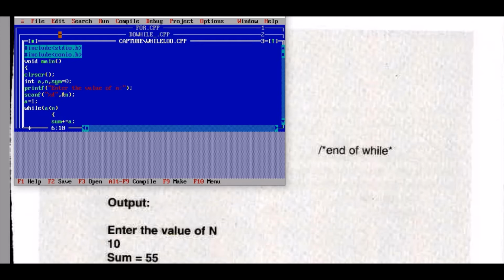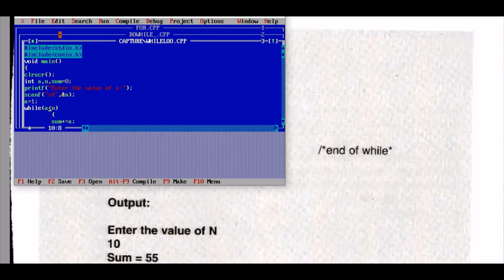Now the program prints the message to enter the value of n, and in the next statement the user gives the value of n. Then the programmer sets the value of a to 1.